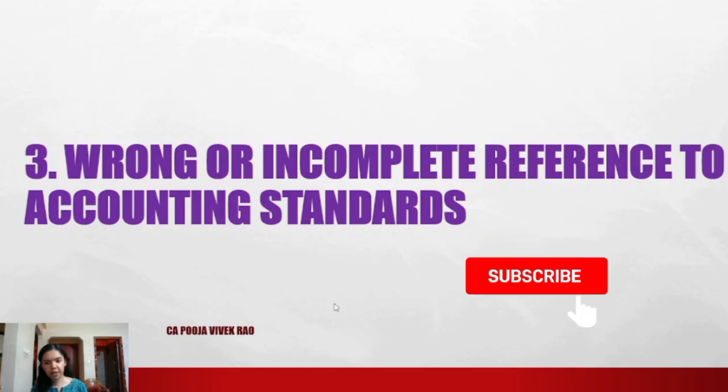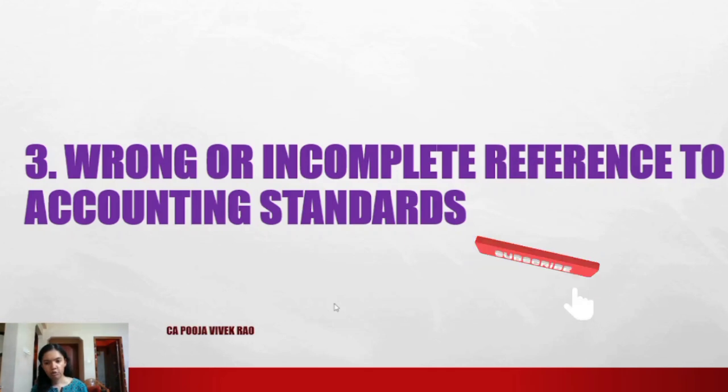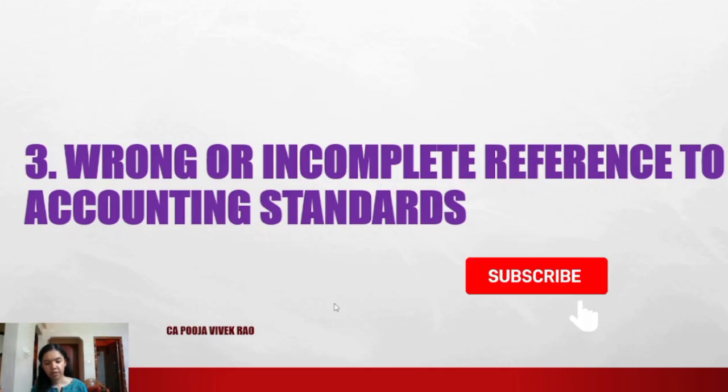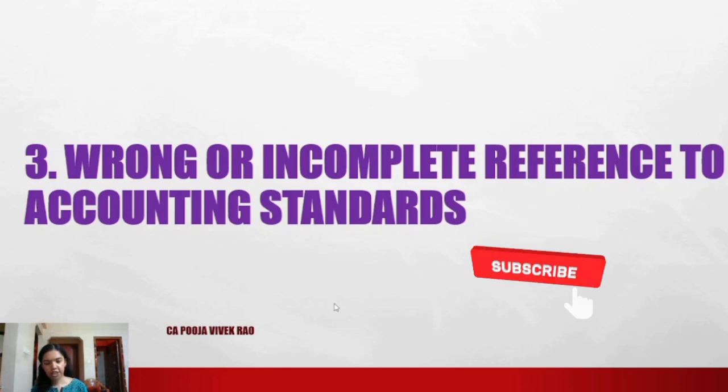So instead, it is better you at least explain the provisions in detail. For example, if you are answering a question on contingent liability, the AS number is 29, but you do not know the number. So you can just write "as per accounting standards", and then you can continue your answer. That's better than quoting the wrong AS number or wrong para number.